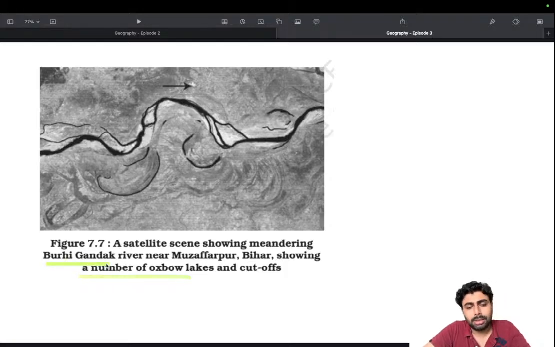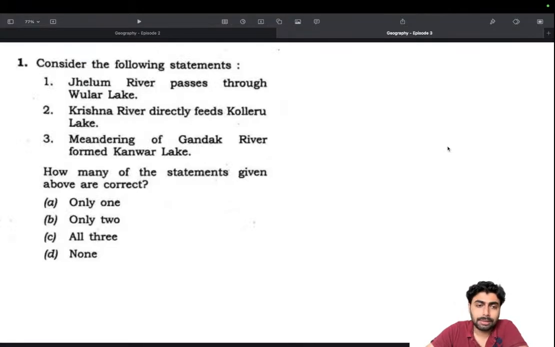Buri Gandak: it's not Gandak, it's a tributary of Gandak. That's Buri Gandak in Muzaffarpur, Bihar, showing a number of oxbow lakes and cutoffs, and this is the actual source of Kanwar Lake. So this is explicitly taken from NCERT, and we cannot apply any logic on that matter. But the takeaway is to go through these pictures and the information given in them. It's very important. In 2023, they asked multiple questions based on that.